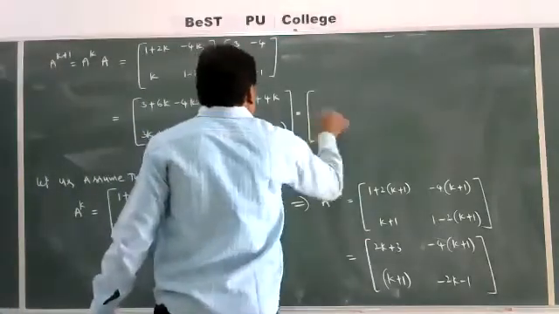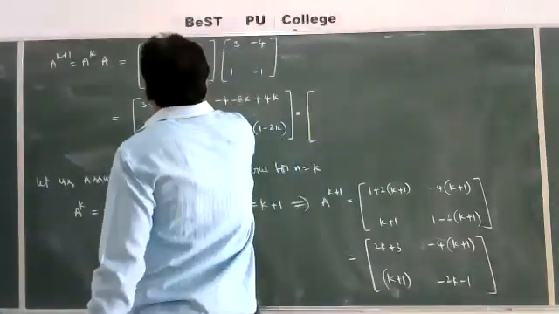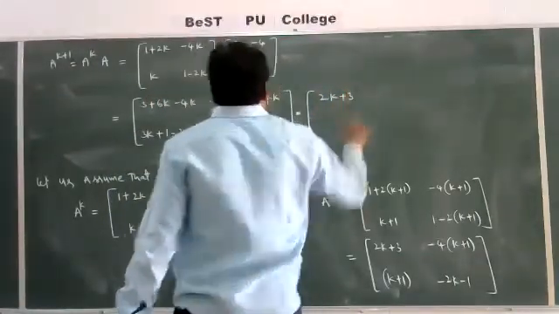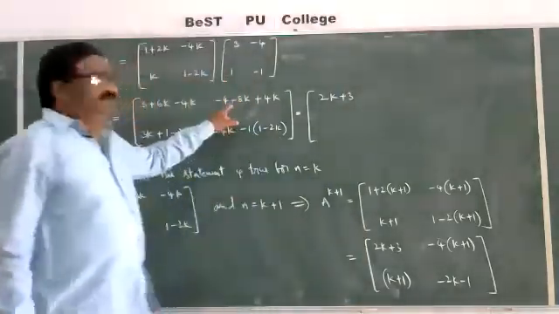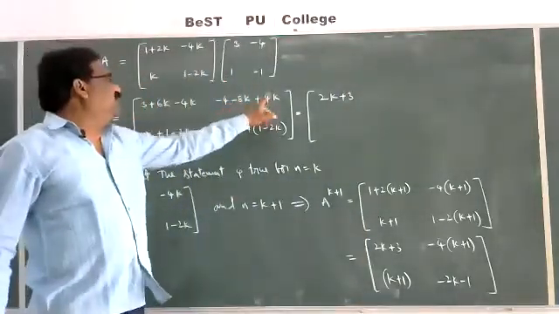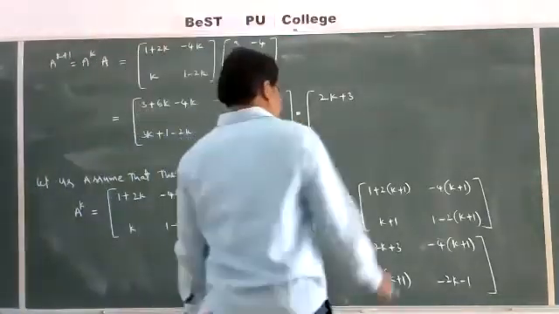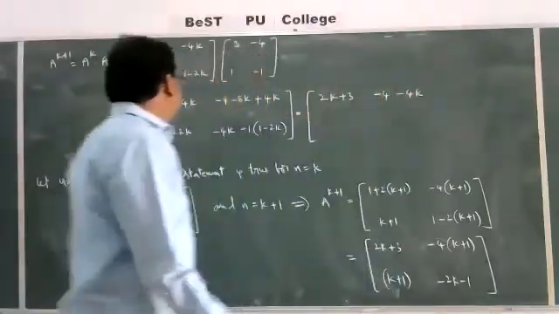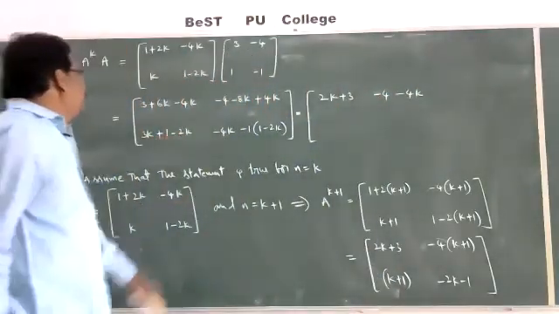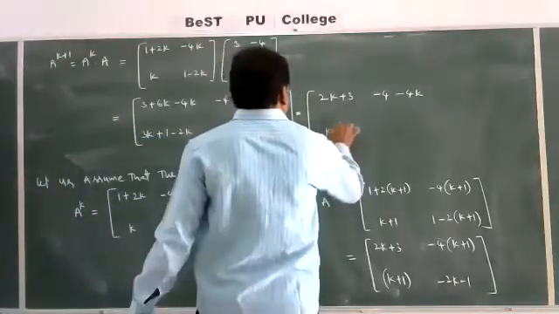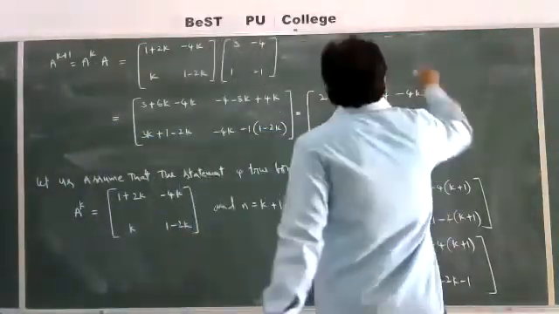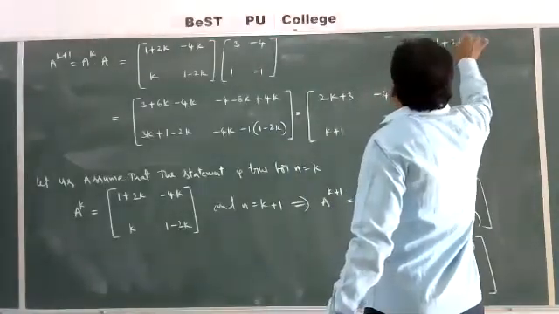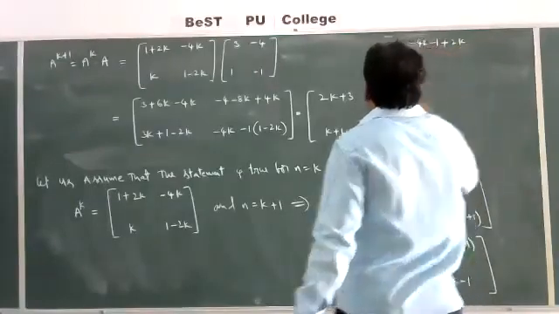That is equal to, here you get 6k minus 4k, 2k, that is 2k plus 3. Here minus 8k plus 4k, minus 4k, minus 4 minus 4k. Here 3k minus 2k, k, that is k plus 1. Here minus 4k minus 1 plus 2k, that is minus 2k minus 1.